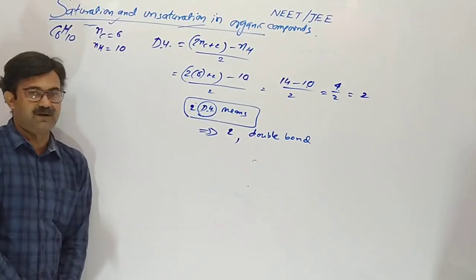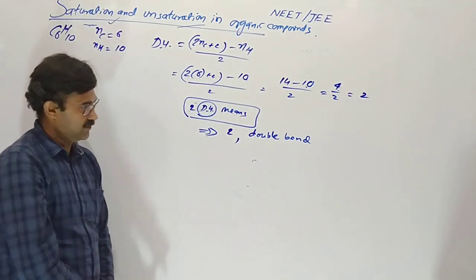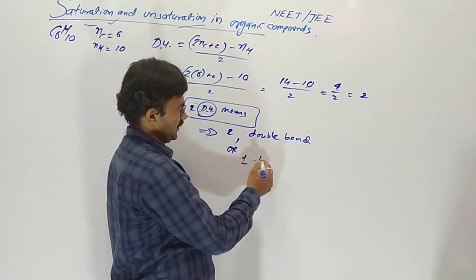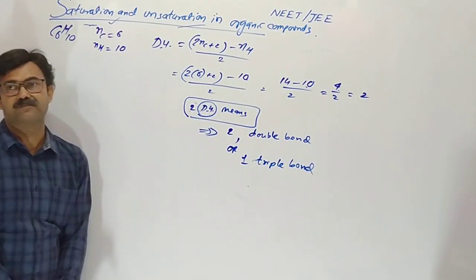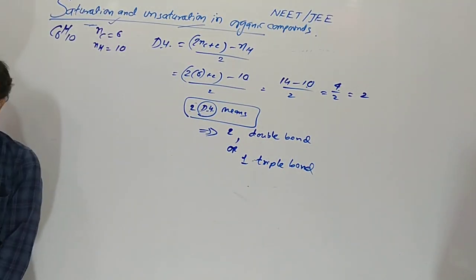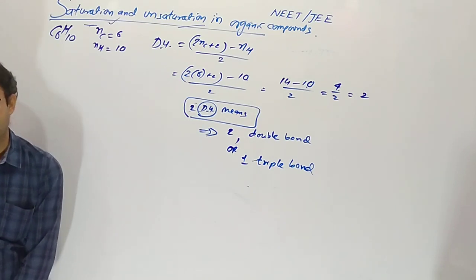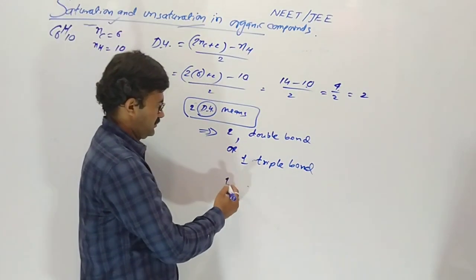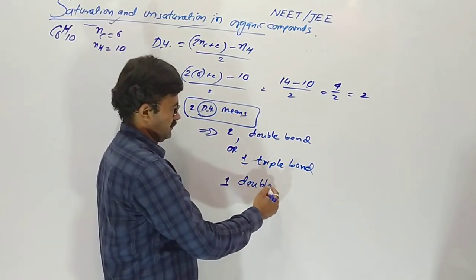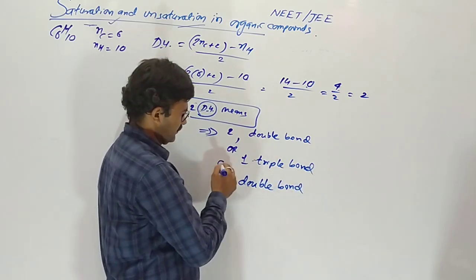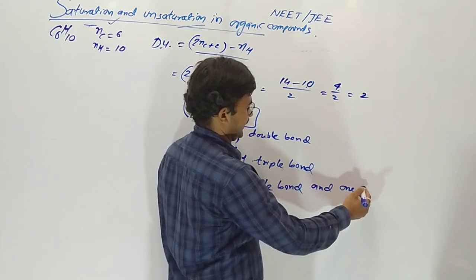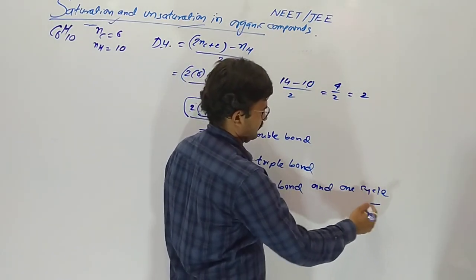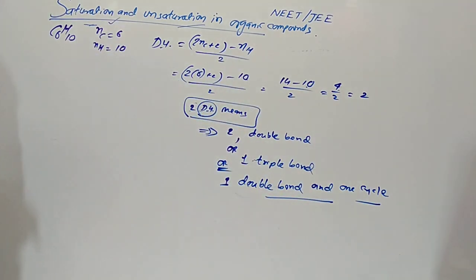DU 2 means 2 times double bond, or 1 triple bond, or 1 double bond and 1 cycle, that is, 1 double bond in the cycle.